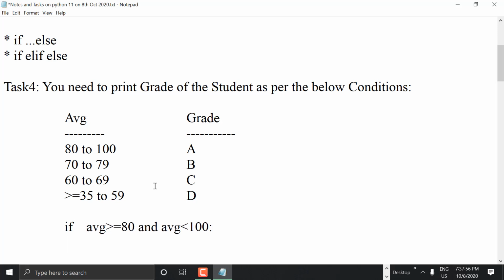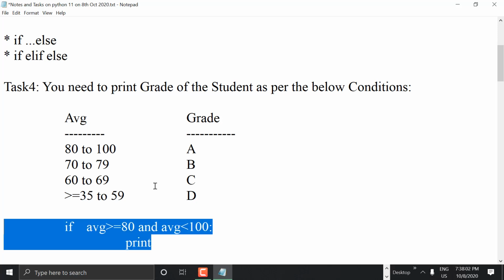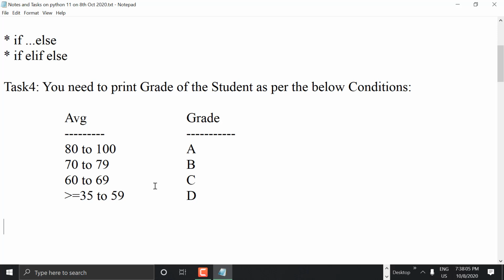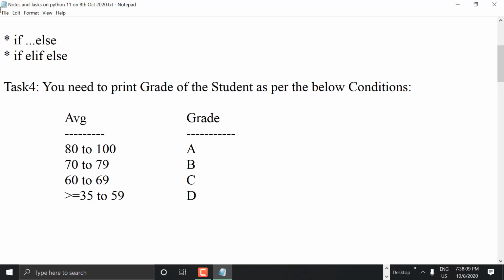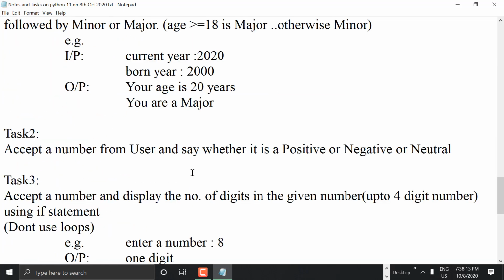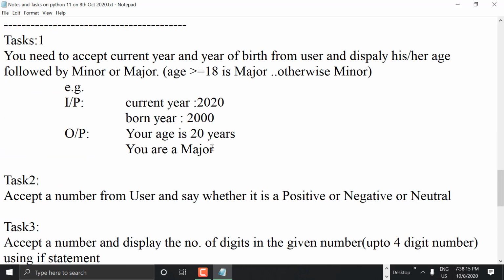You need to try it. So this is the task. Later on we'll modify the same task with elif. So guys, any doubts of yesterday's task? Task one. Where did you do it? You wrote in notebook or somewhere else? Is it clear? Easy, or shall I go to the next task, guys?